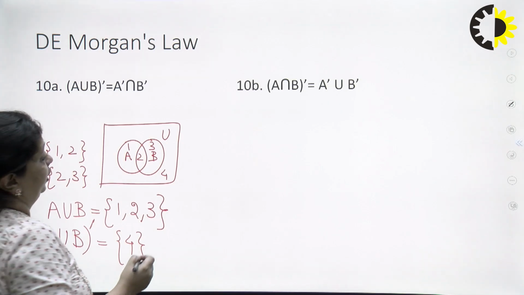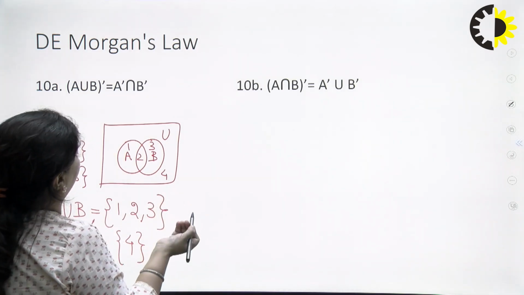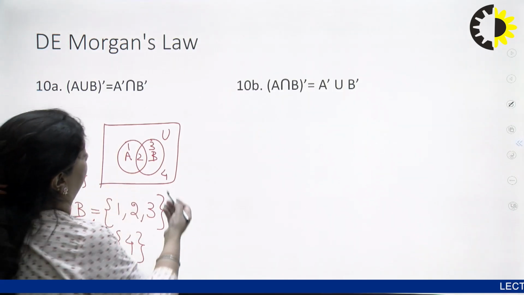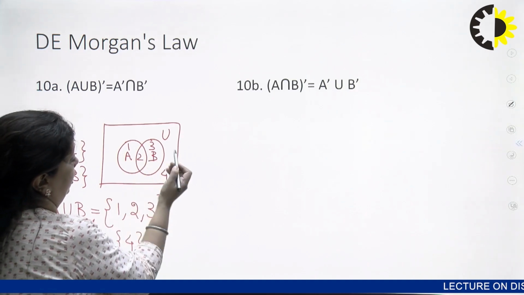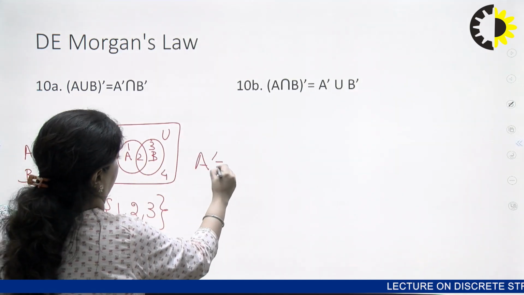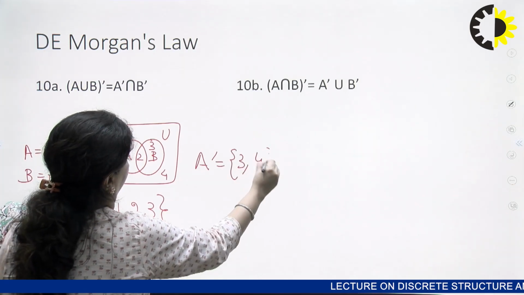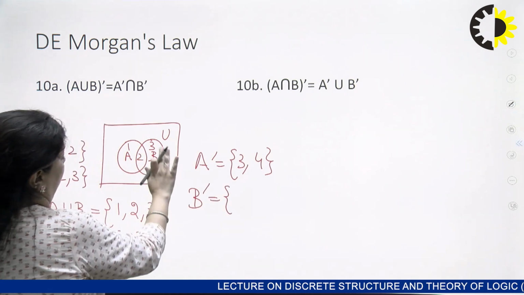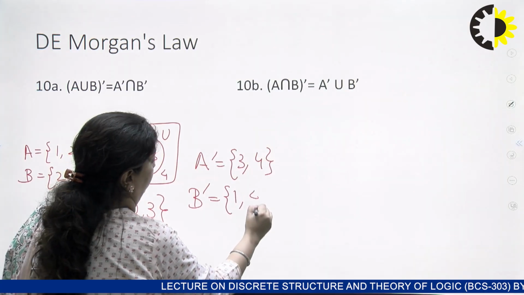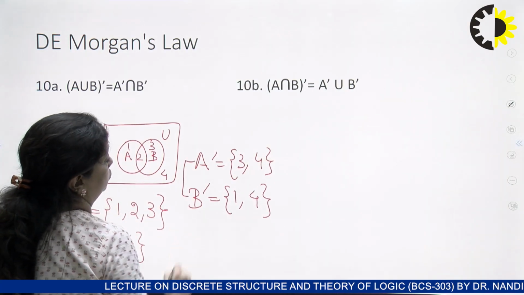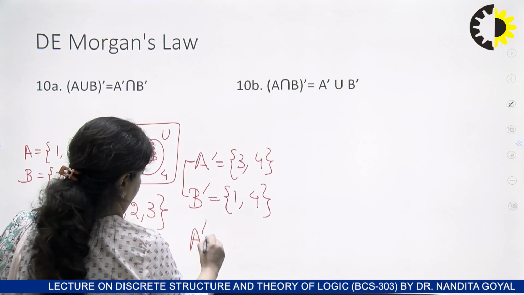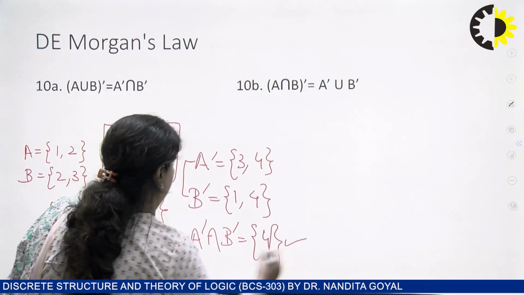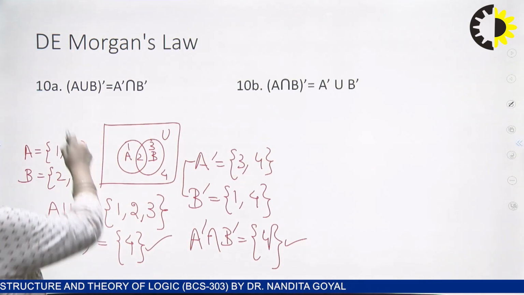Now let us check for the right hand side. Now if I talk about A's complement, my A's complement is whatever is outside A, that is 3 and 4. Then my B's complement, everything outside B, that is going to be 1 and 4. Now when I take the intersection of these two, what do I get? I get a 4, which is the same as my LHS. So I can say that this law holds.